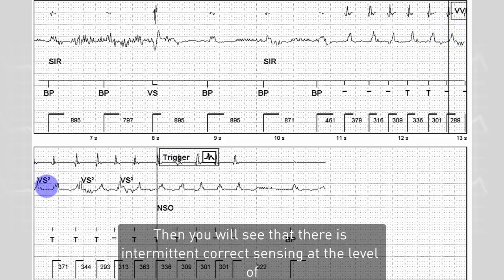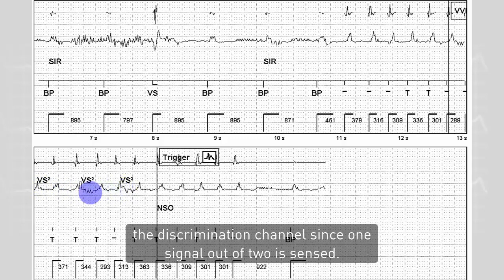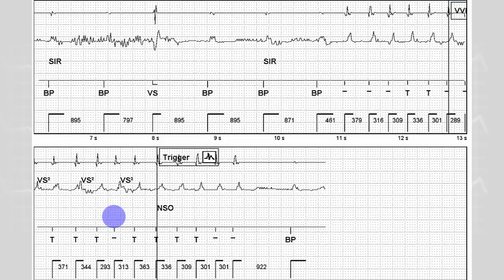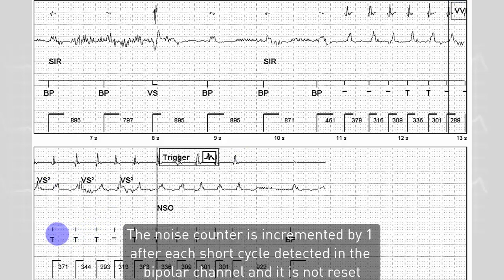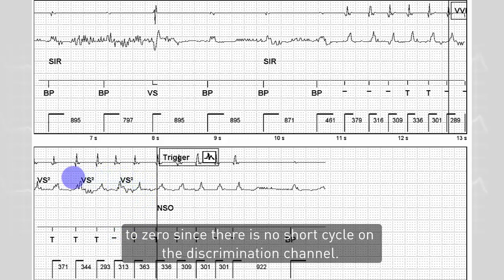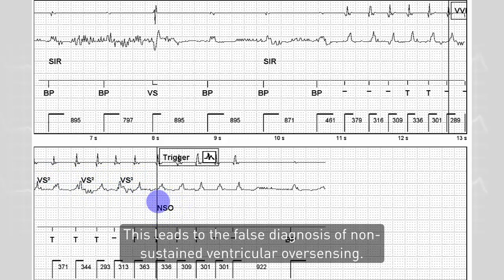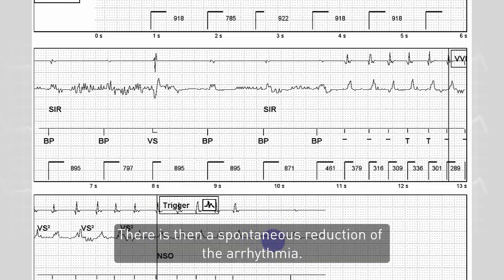Then you will see that there is intermittent correct sensing at the level of the discrimination channel, since 1 signal out of 2 is sensed. The noise counter is incremented by 1 after each short cycle detected in a bipolar channel, and it is not reset to 0 since there is no short cycle on the discrimination channel. This leads to the false diagnosis of non-sustained ventricular oversensing. There is then a spontaneous reduction of the arrhythmia.